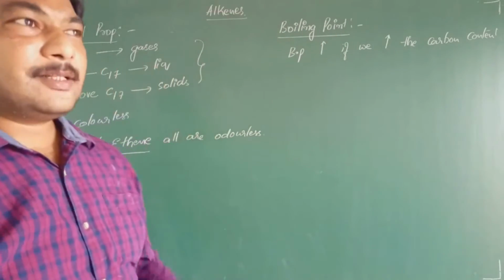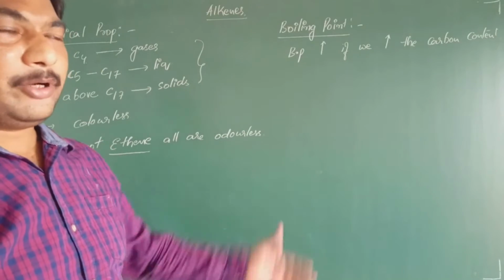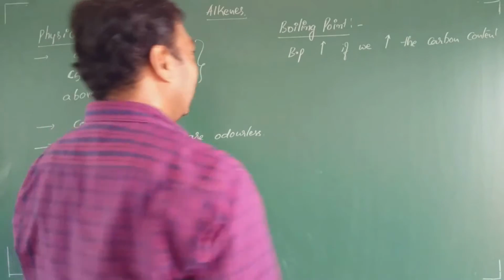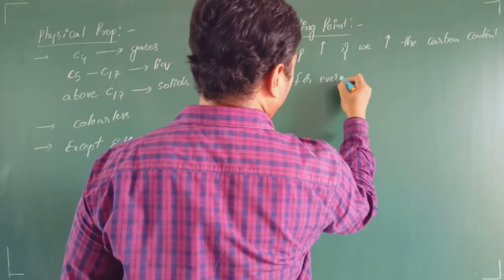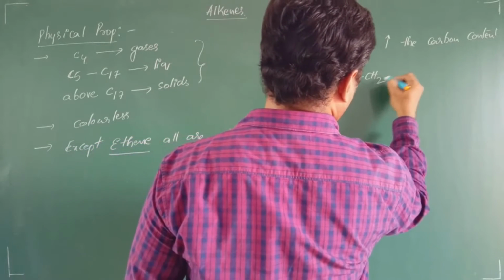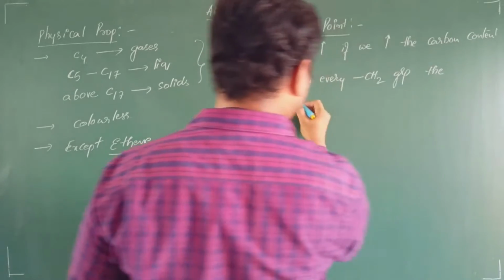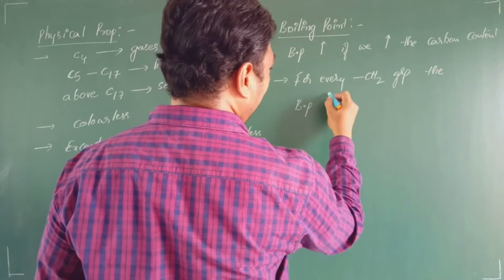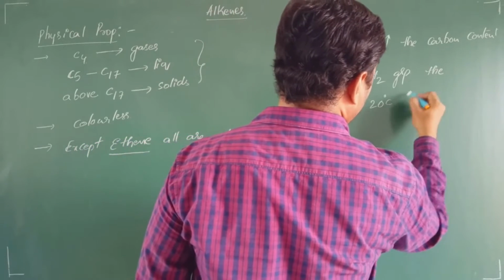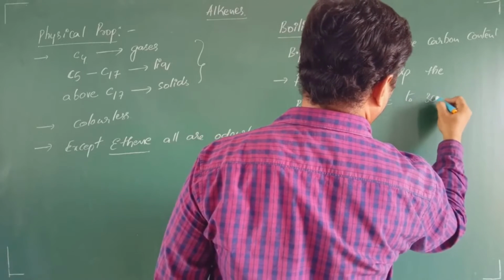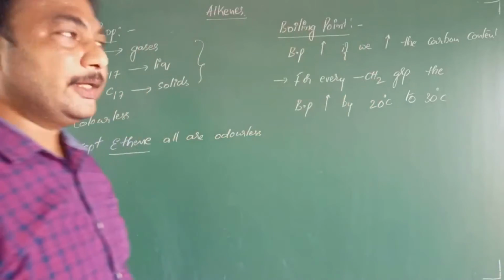That means as the number of carbons in the alkenes increases, their boiling point also increases. For every CH2 group, the boiling point increases by 20 to 30 degrees.